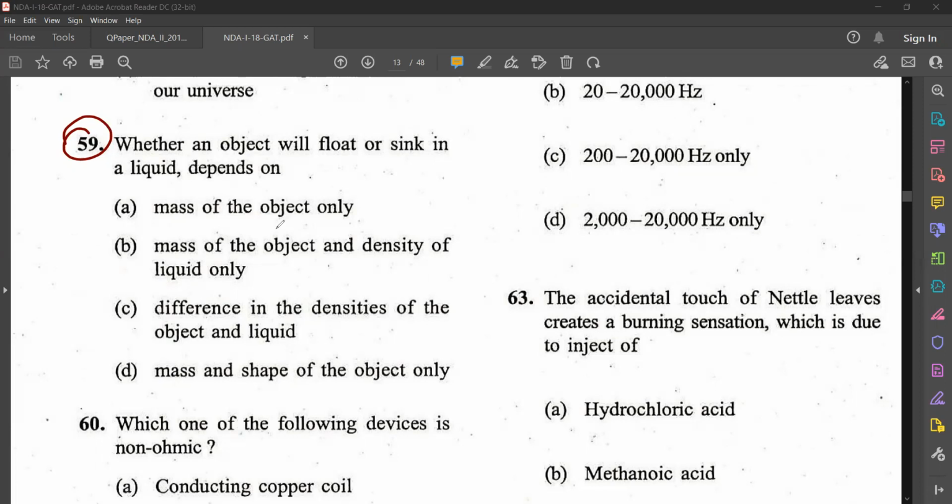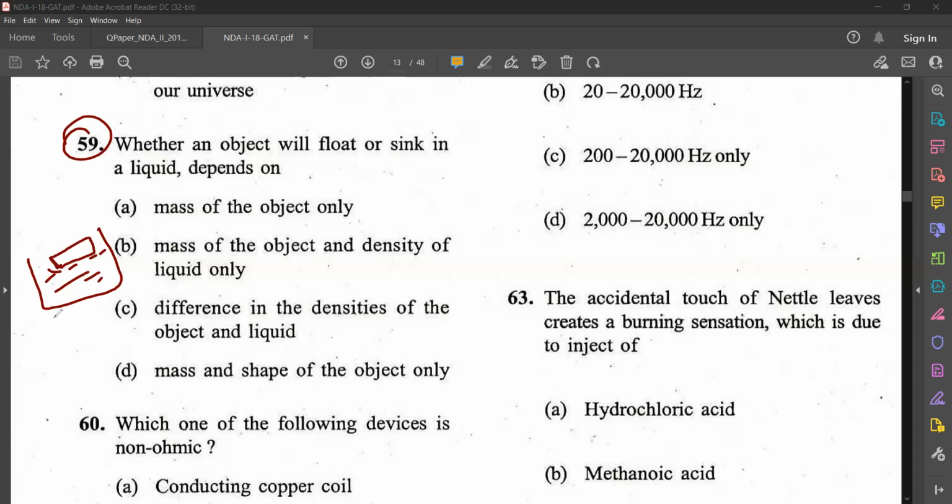Okay, so when we studied this chapter, I have already given you this one. Suppose I am keeping a liquid and I'm keeping an object. What does that depend on? Mainly on density, isn't it? Density depends not on mass or anything.